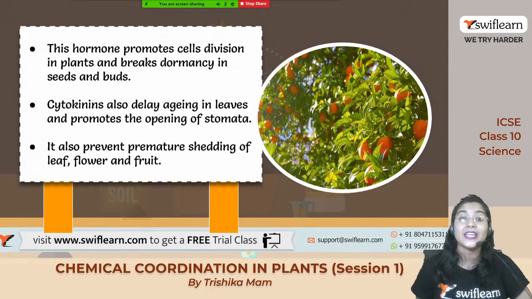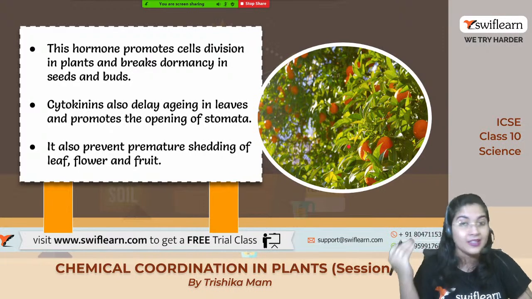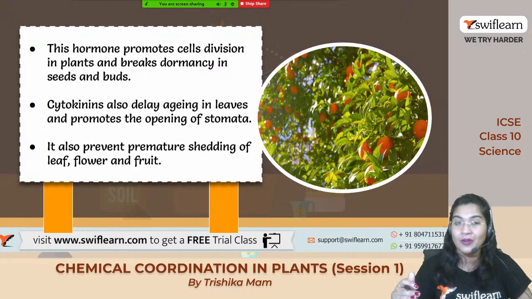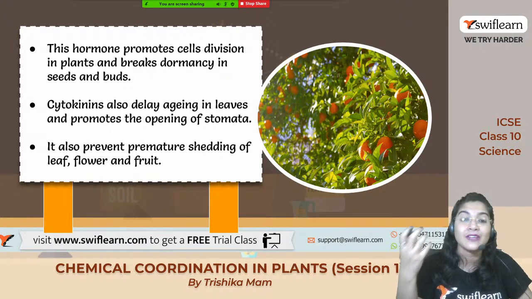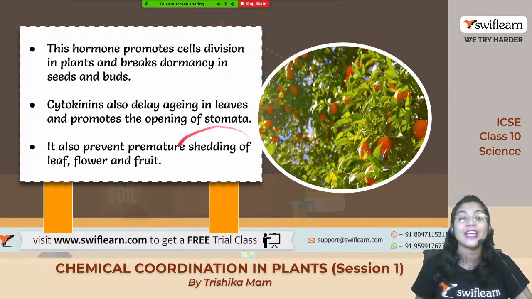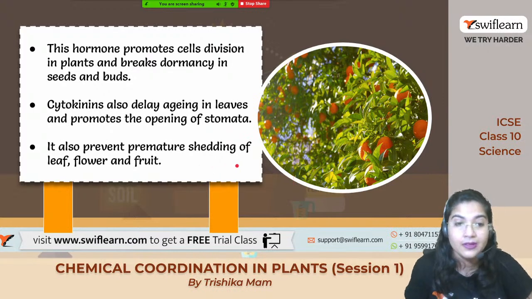Okay, so this cytokinin helps the leaves, fruits and flowers to stay young. They just delay the aging of the root, stems, leaves, fruits and flowers, as well as they prevent the shedding of the leaf, flower and fruit.